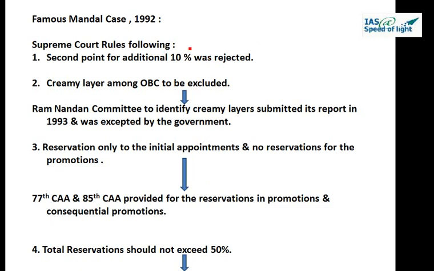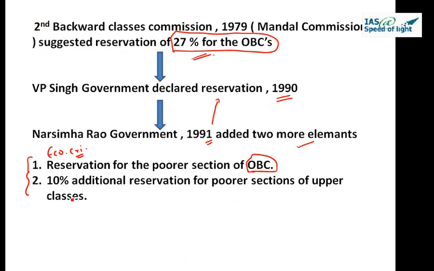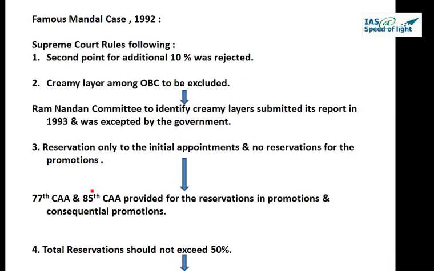Supreme Court rules the following. The second point, which was a 10% additional reservation, was rejected by the Supreme Court. Supreme Court rejected 10% additional reservation for the poorer section of higher classes. Second, it stated that the creamy layer among OBC to be excluded. So this reservation shall not apply to the creamy layer of OBC.